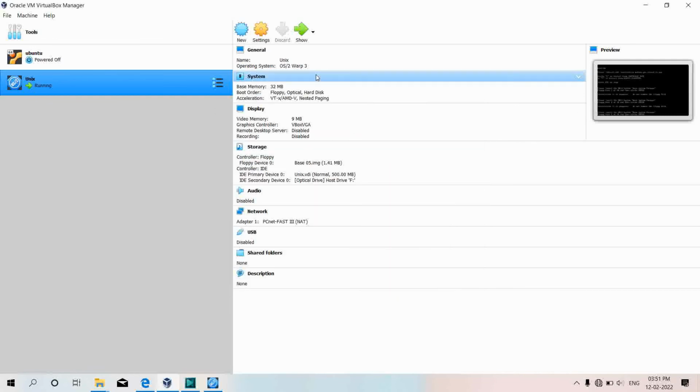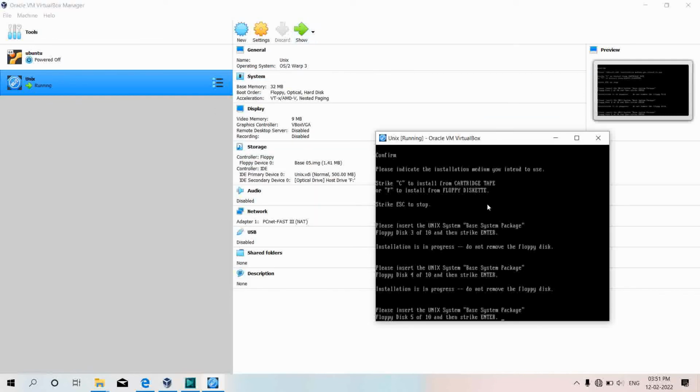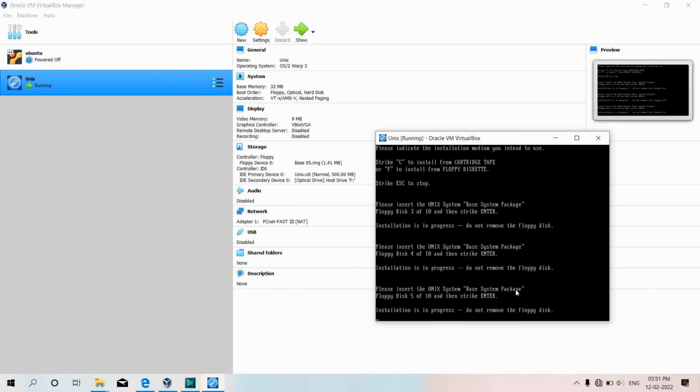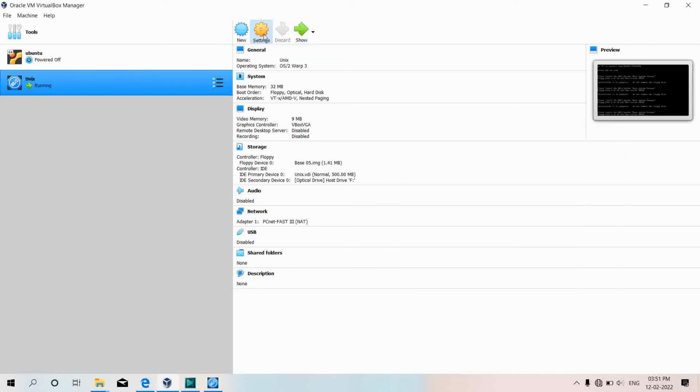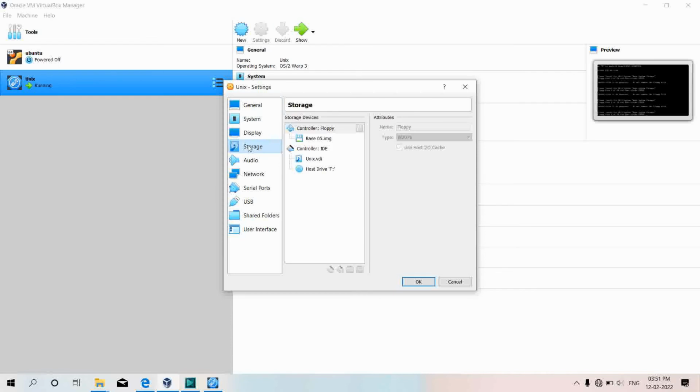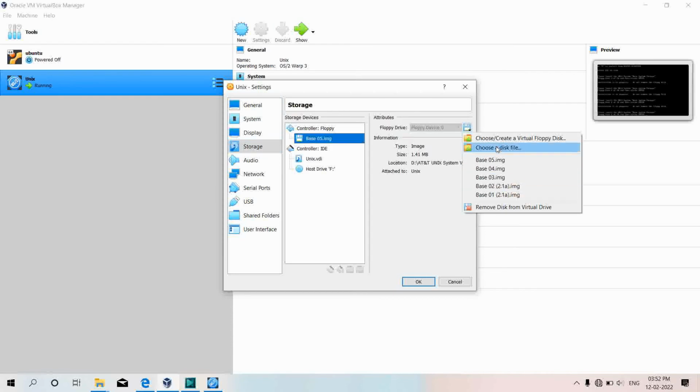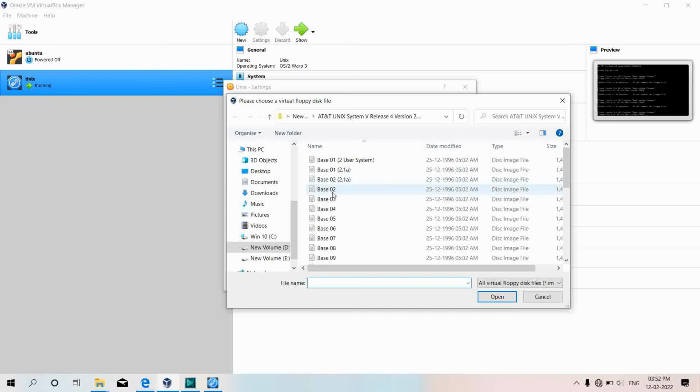Okay, and click on show and enter, and now next it is asking me to insert floppy disk 6. Again I'll go to setting and storage, and I'll add base 06 disk image.